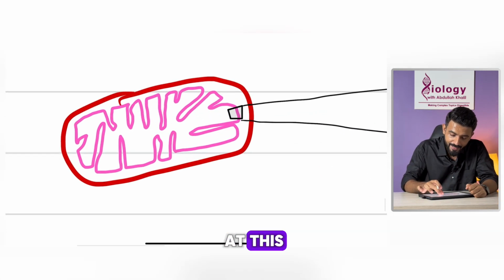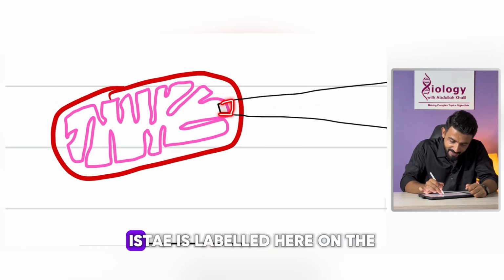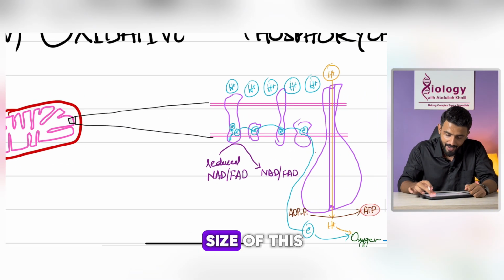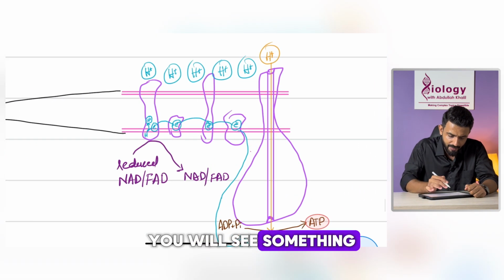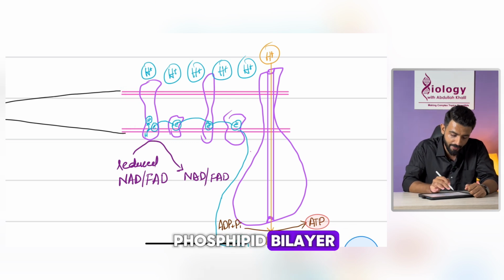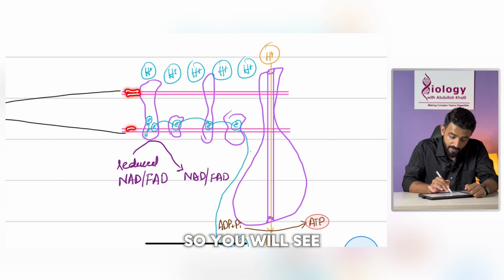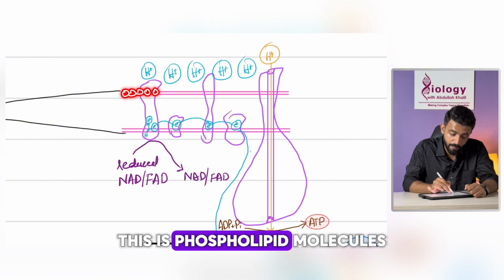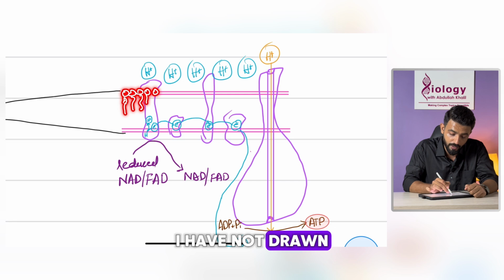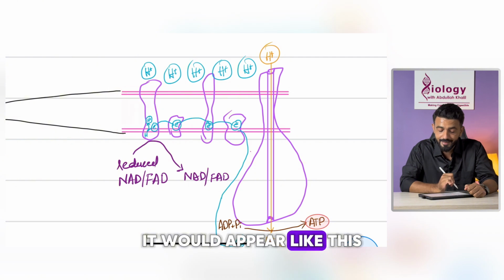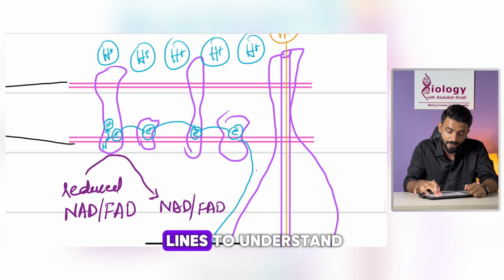If you look at this, you can see the cristae labeled here, or the inner membrane. If you enhance the size of this, you will see something like this. The cristae is a phospholipid bilayer, so you will see a bilayer here. These are the phospholipid molecules. I have not drawn it completely, I've just drawn the lines to help understanding.